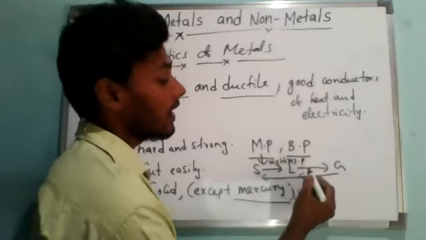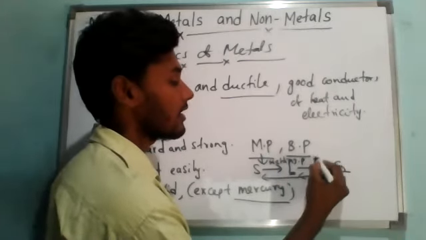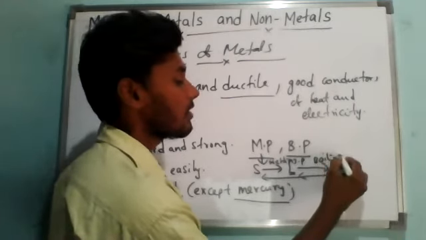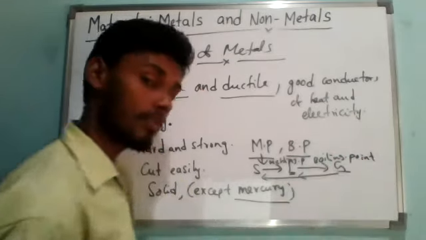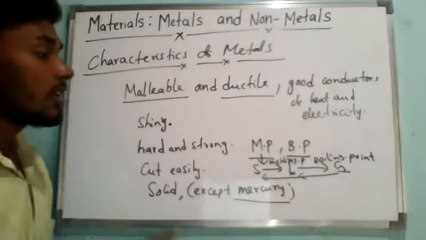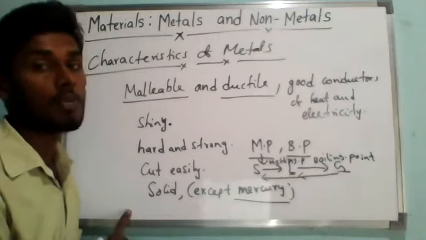A particular temperature where a solid substance is converting into a liquid substance is called the melting point. Like that, a particular temperature where the liquid substance is converting into a gaseous substance is called boiling. This process is called boiling, so that point is called the boiling point. Understand? If it comes to metals, metals have high melting points and boiling points.